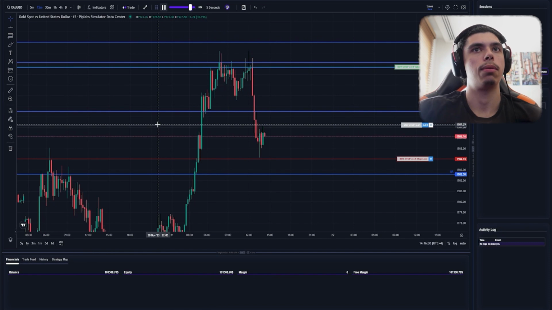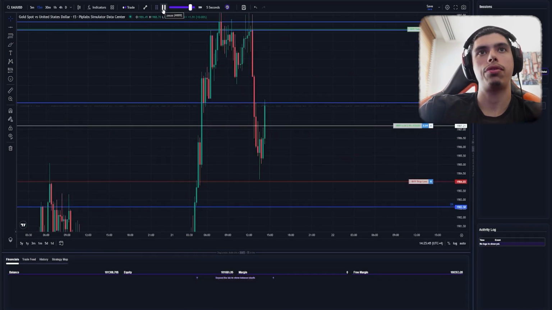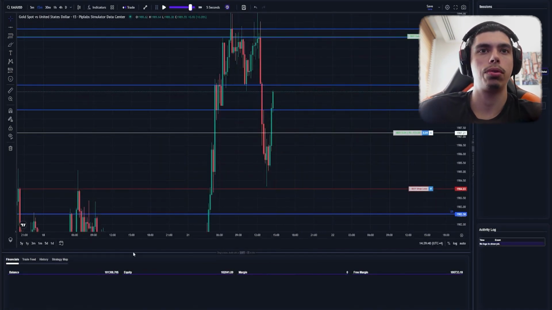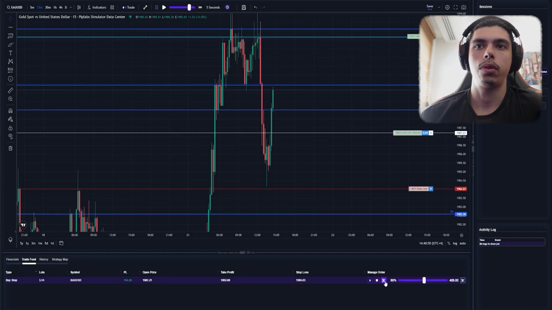So bottom wick is made, which is exactly what we want. So far, stress-free trade, no drawdown, so that's always nice. All right, good. We're getting towards the zone. We can look to take 50% off here. So 420 is a good number.